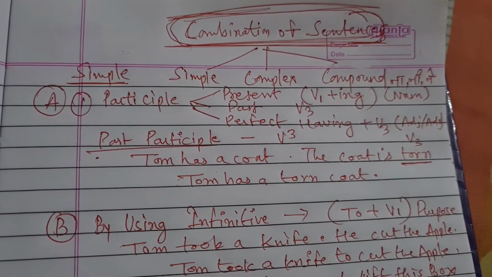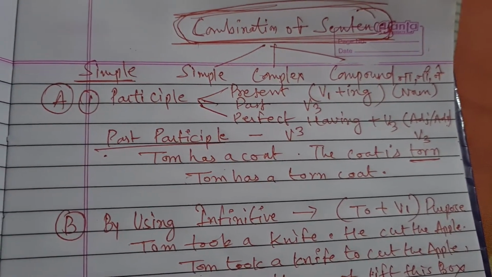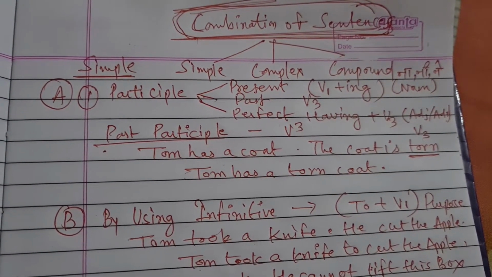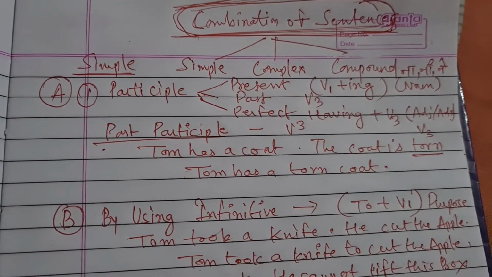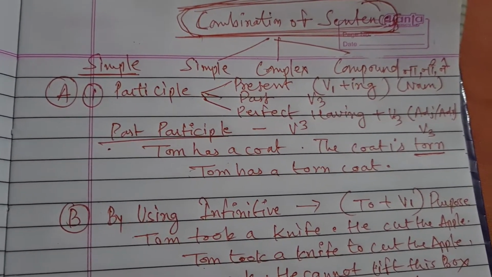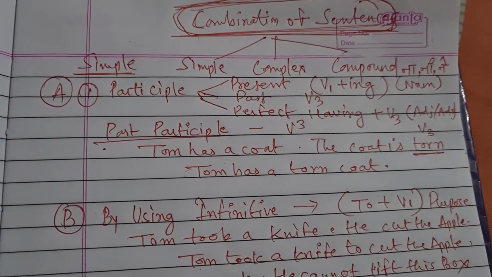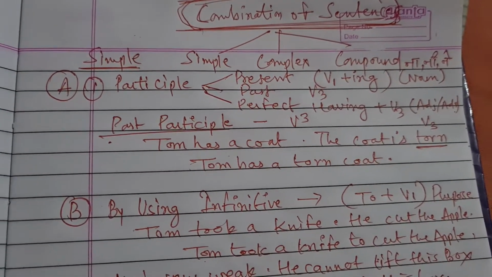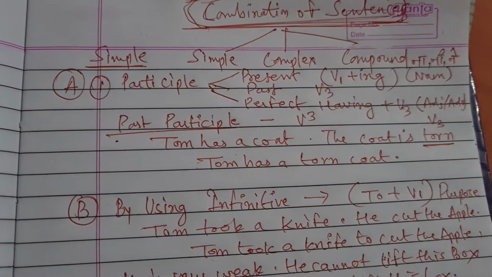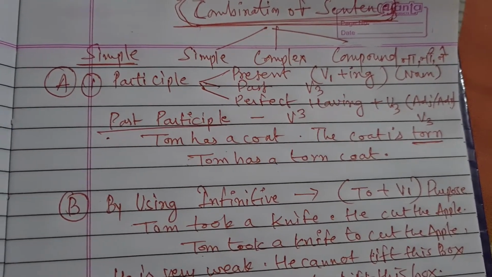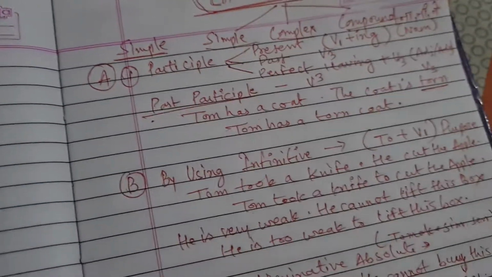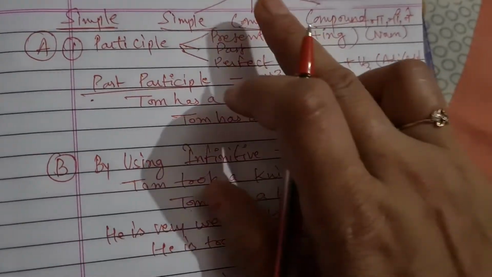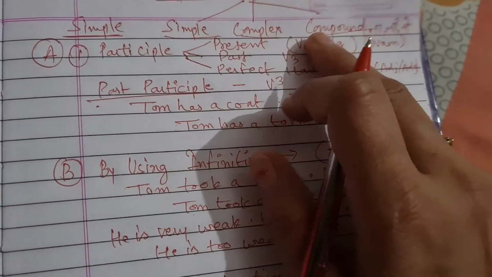In our last lecture, we studied all about synthesis and the combination of sentences. Synthesis is all about combination of sentences. And what are the types of sentences which you have already studied in your previous classes? Sentences are divided into three main parts: simple, complex and compound. And you have already studied in your previous classes what we mean by simple sentences, complex sentences and